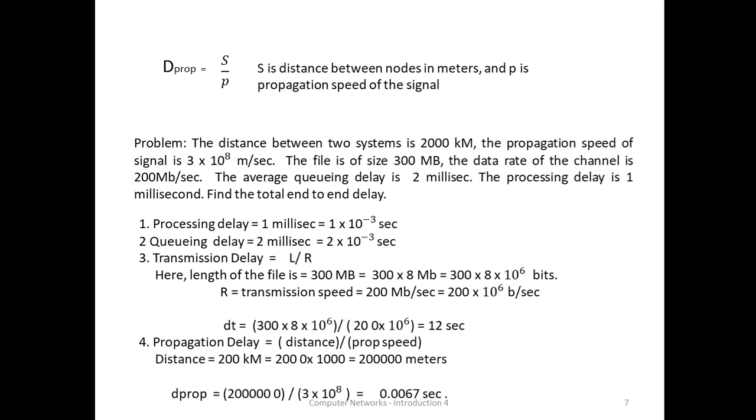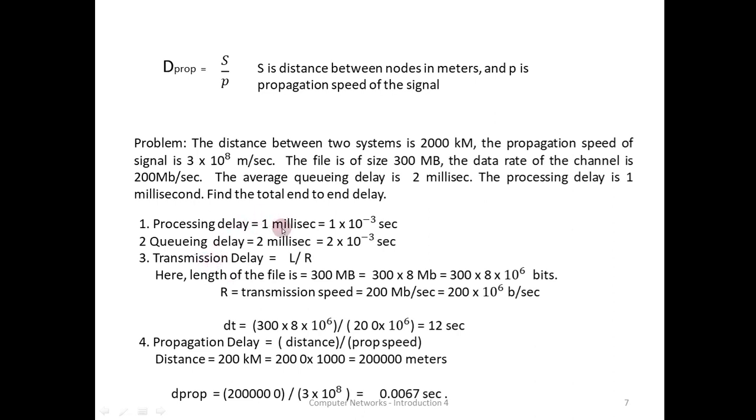The distance between two systems is 2000 kilometers. The propagation speed of the signal is 3 into 10 to the power of 8 meters per second. The file is of length 300 MB, megabytes. Capital B means bytes, small b means bits. The data rate of the channel is 200 MB per second. This is R. The average queuing delay is 2 milliseconds and the processing delay is 1 millisecond. Find the total end-to-end delay. The questions will be like this. You calculate each and every delay one by one without making any mistakes.